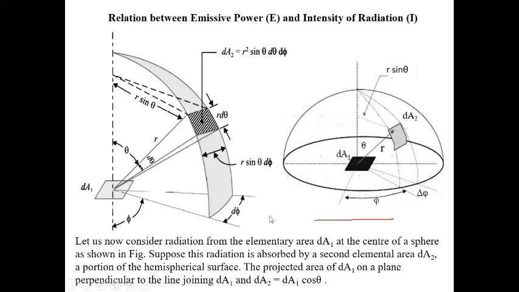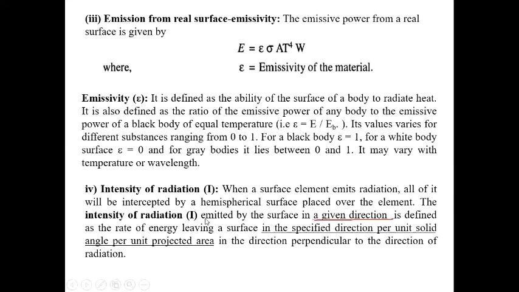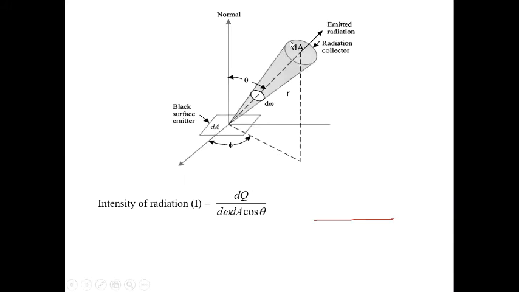From the definition, the intensity of radiation in a given direction is defined as the rate of energy leaving a surface in the specified direction per unit solid angle per unit projected area. Suppose radiation takes place in this direction, dQ amount of emitted radiation, divided by the solid angle d omega times the projected area.